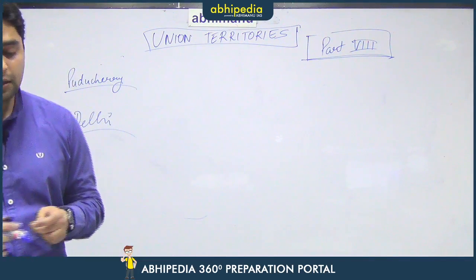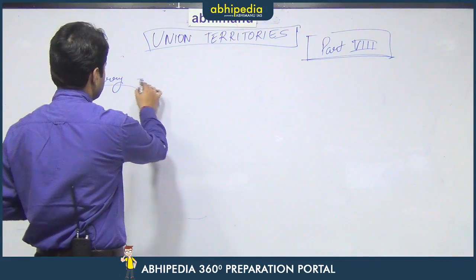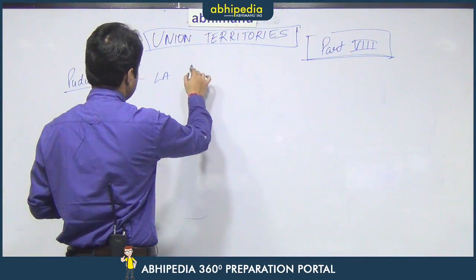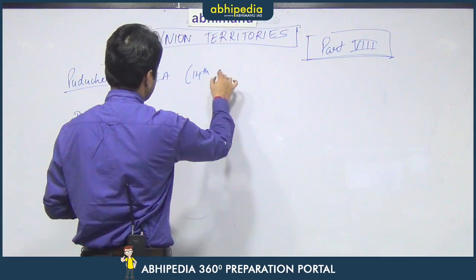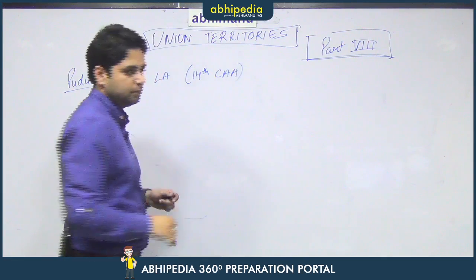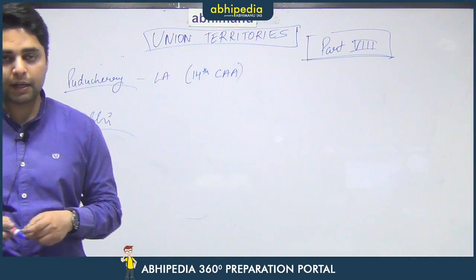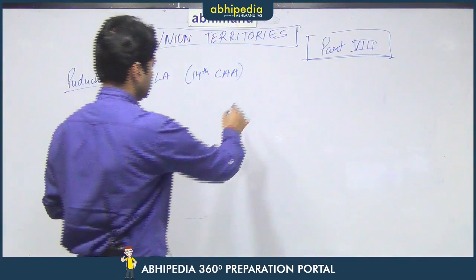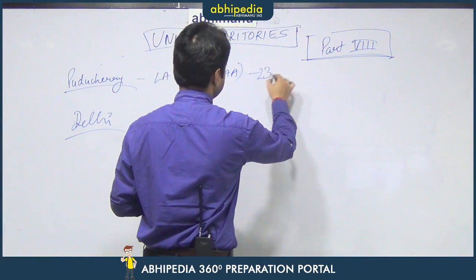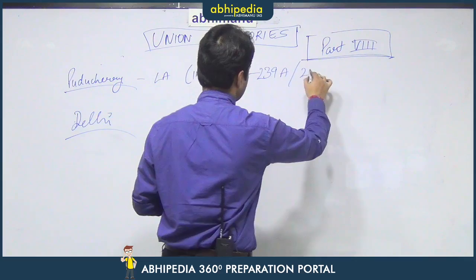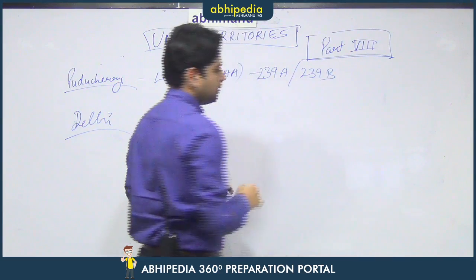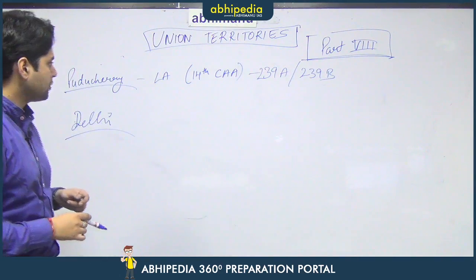Puducherry was given a legislative assembly by the 14th Constitutional Amendment Act, and 2 articles, namely 239A and 239B, were added to the Constitution.